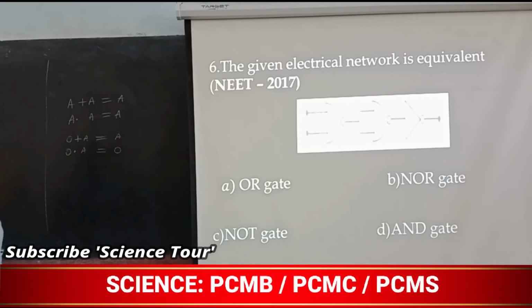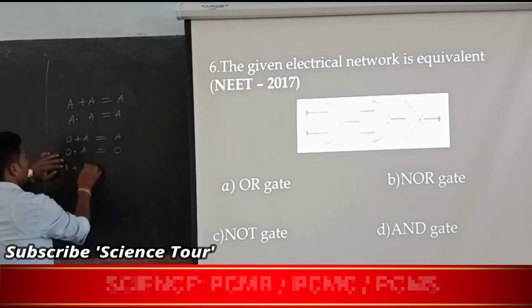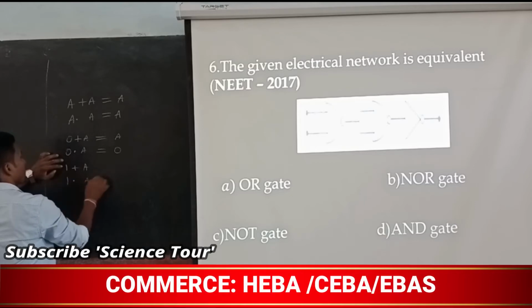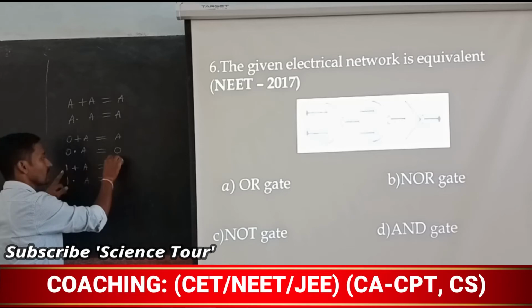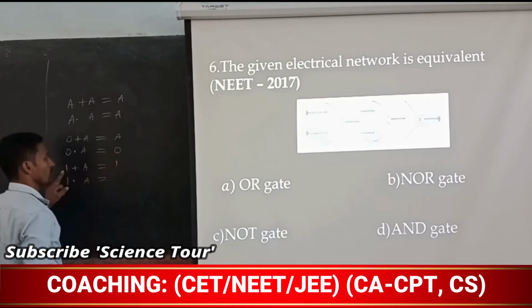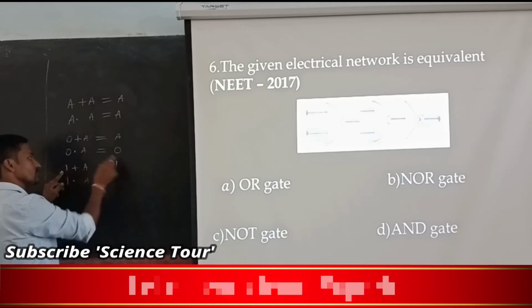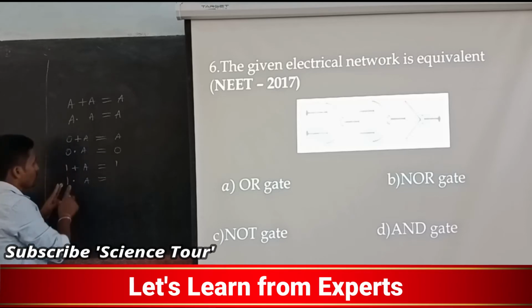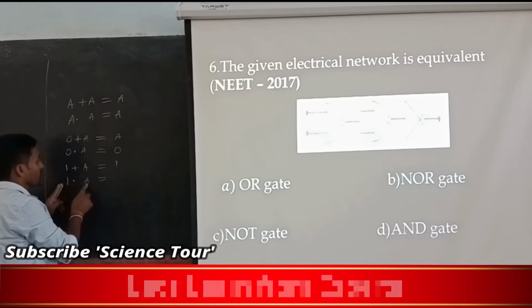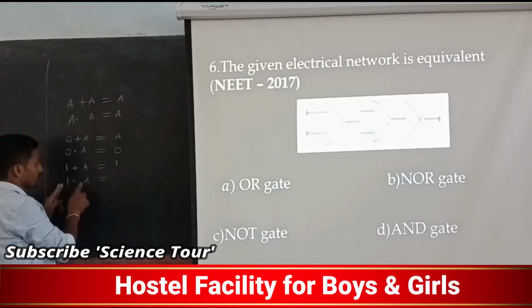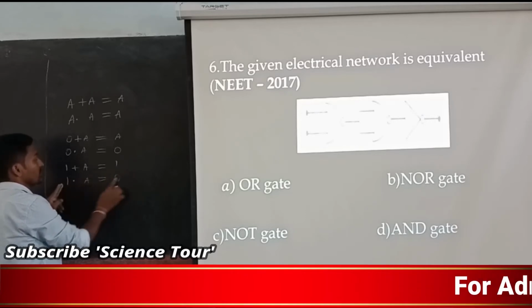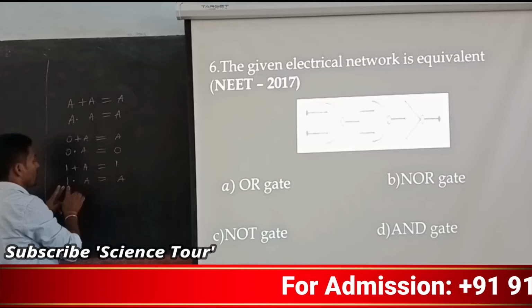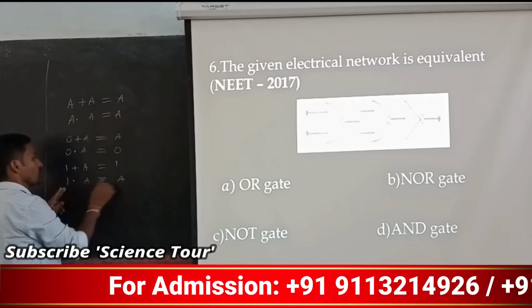Now 0 plus A is done. Now 1 plus A I am going to write down, and 1 dot A. 1 plus A is 1 only, whether A is 0 or 1. And 1 dot A: if A is 0 you get 0, and if A is 1 you get 1, so you get A.